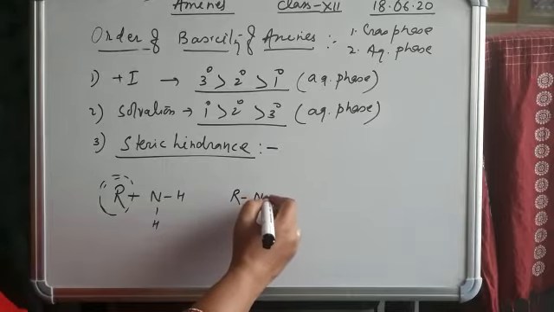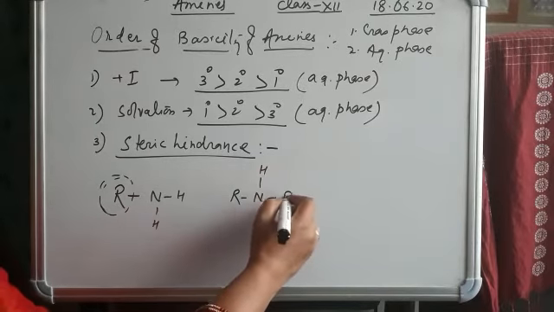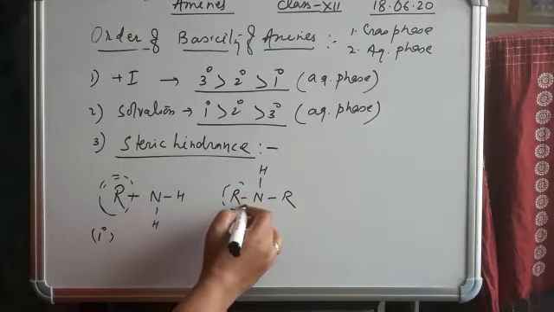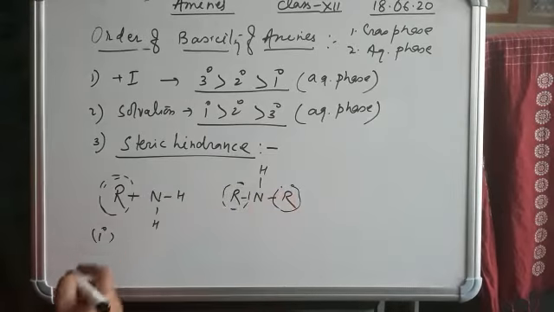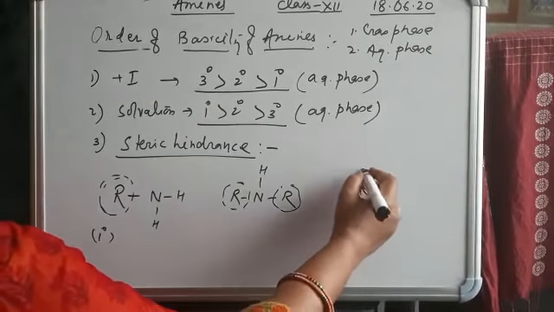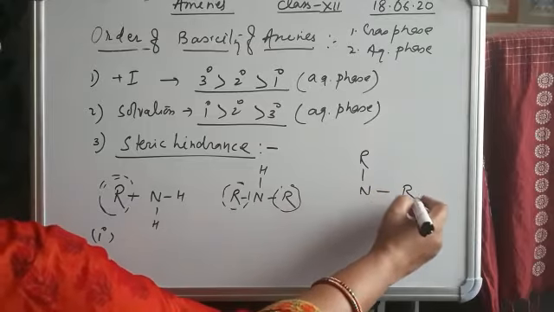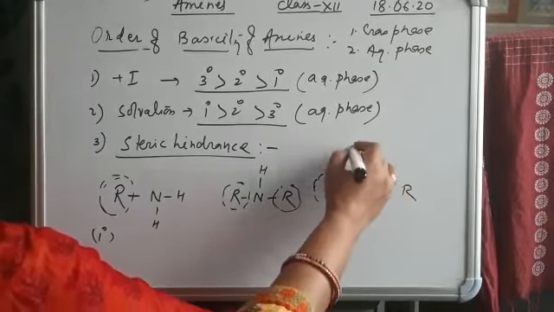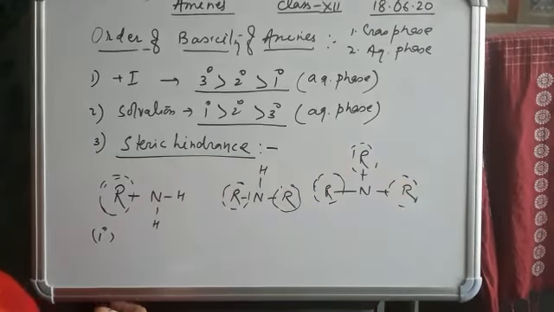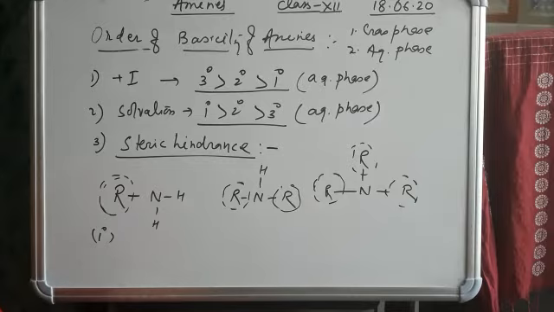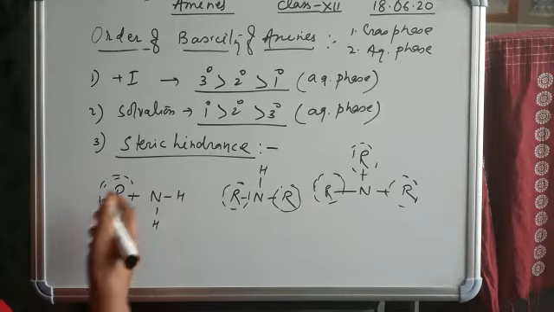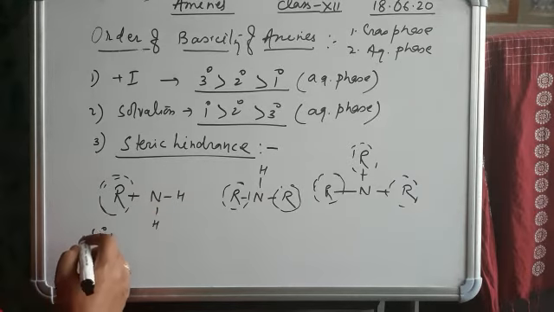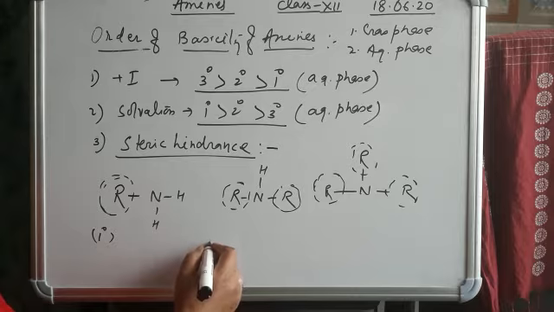A 2 degree amine has two alkyl groups, and a 3 degree amine has 3 alkyl groups. The more alkyl groups, the more the steric hindrance, the more the crowdiness. So the amine which has less crowdiness or less steric hindrance is the 1 degree.